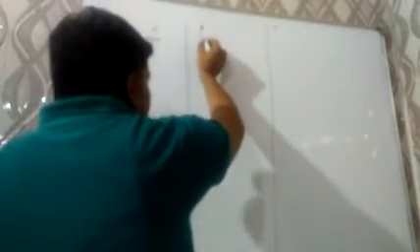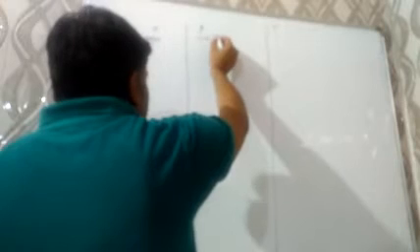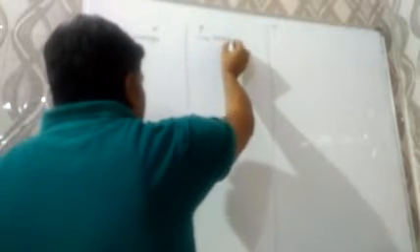Alpha has a positive charge, beta has a negative charge, and gamma has no charge.